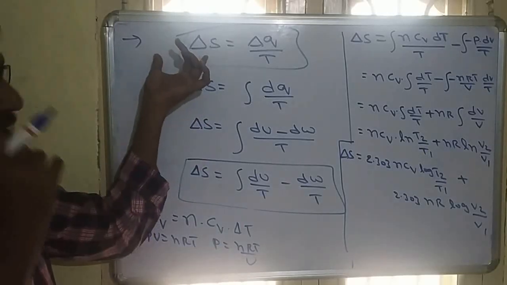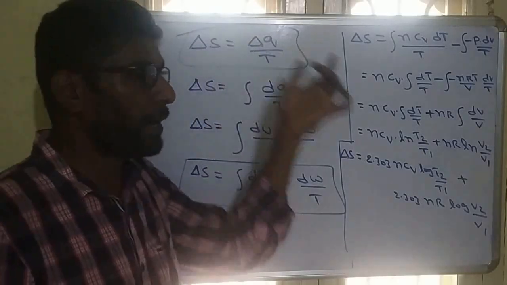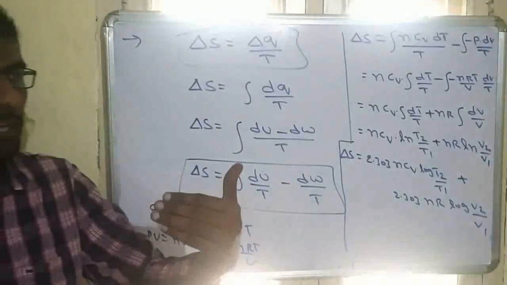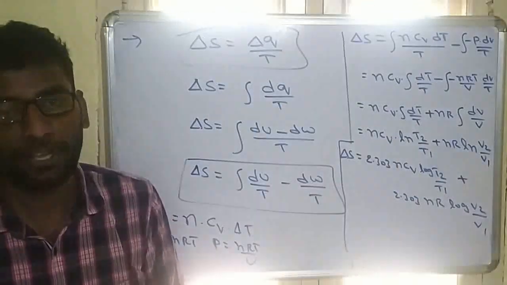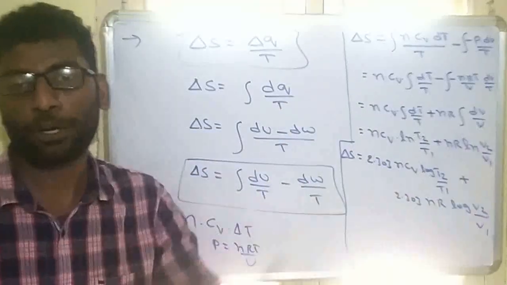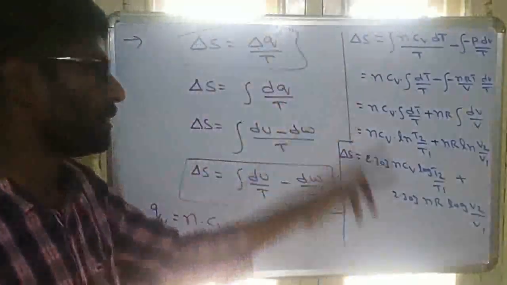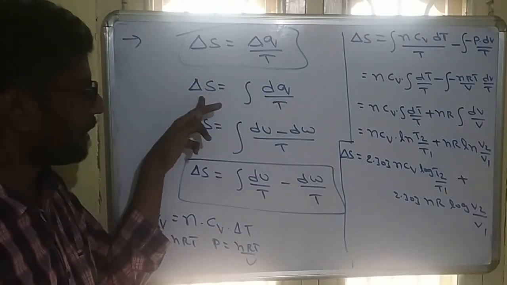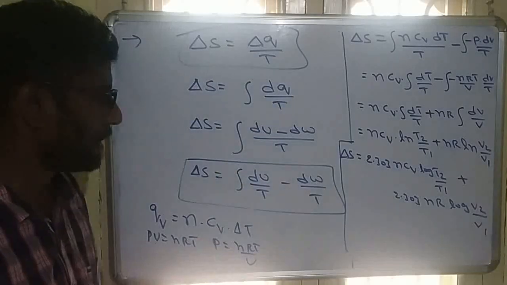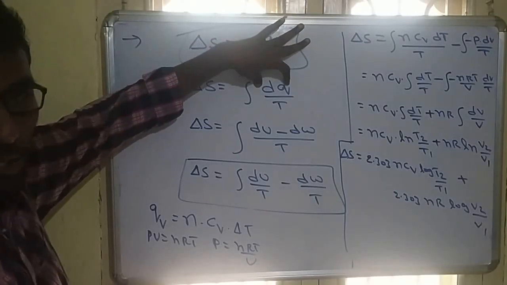So yesterday class I completed delta S is equal to heat by temperature. At a given temperature, how much heat we are passing, based on that, entropy will be changed. More heat we are passing, more entropy will be changed. So delta S is equal to Q by T. For small change, we can write as dQ. So delta S is equal to integration of dQ by T. So dQ means that is the heat.